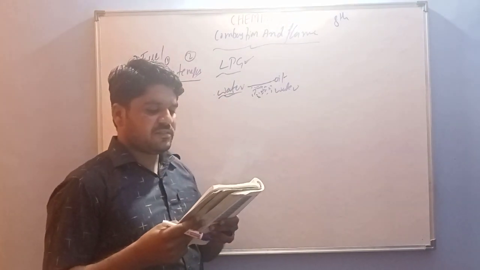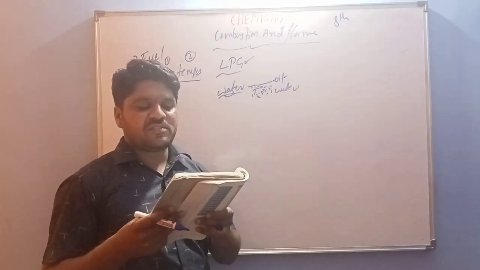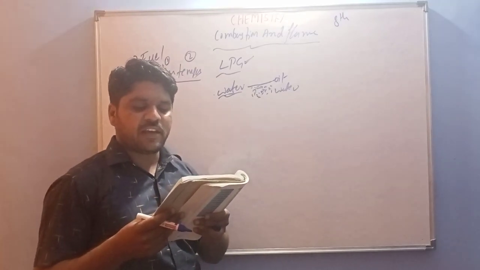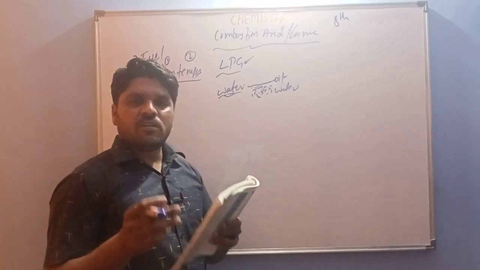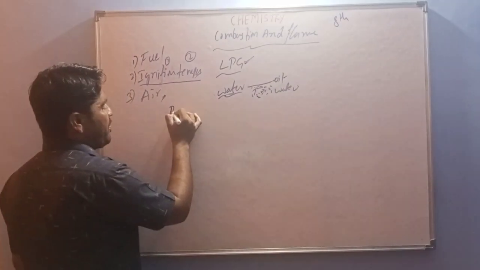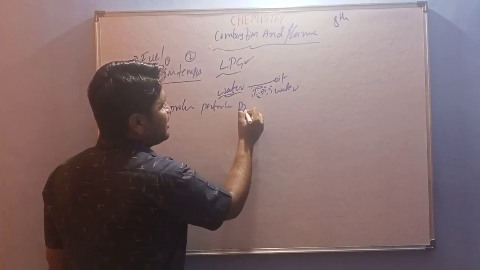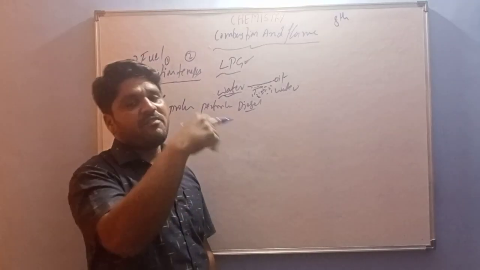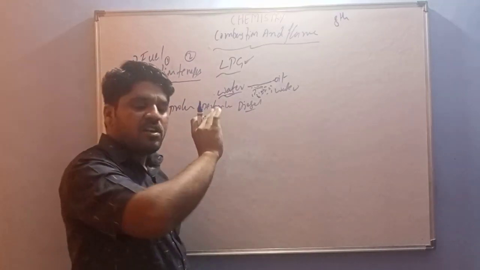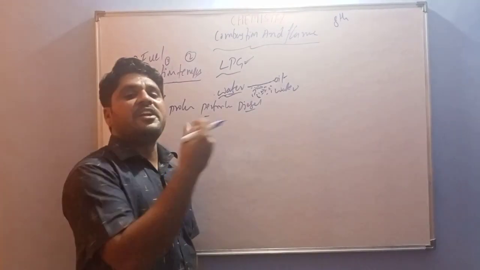Next, the third question: explain how the use of CNG in automobiles has reduced the pollution in our cities. Consider petroleum products like petrol and diesel. Petrol and diesel produce a larger amount of harmful products, that means sulfur oxides and nitrogen oxides.